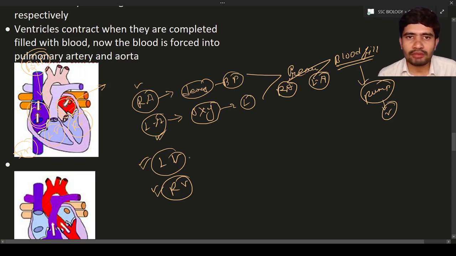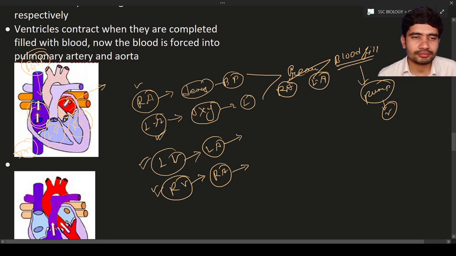So here what happens? They are going to receive blood. From which chamber? The left ventricle will be receiving from the left atrium, and the right ventricle is receiving from the right atrium. So they are going to pump blood to what? This is the right ventricle, this is the left ventricle. So when the left ventricle receives blood from the left atrium, what will happen?